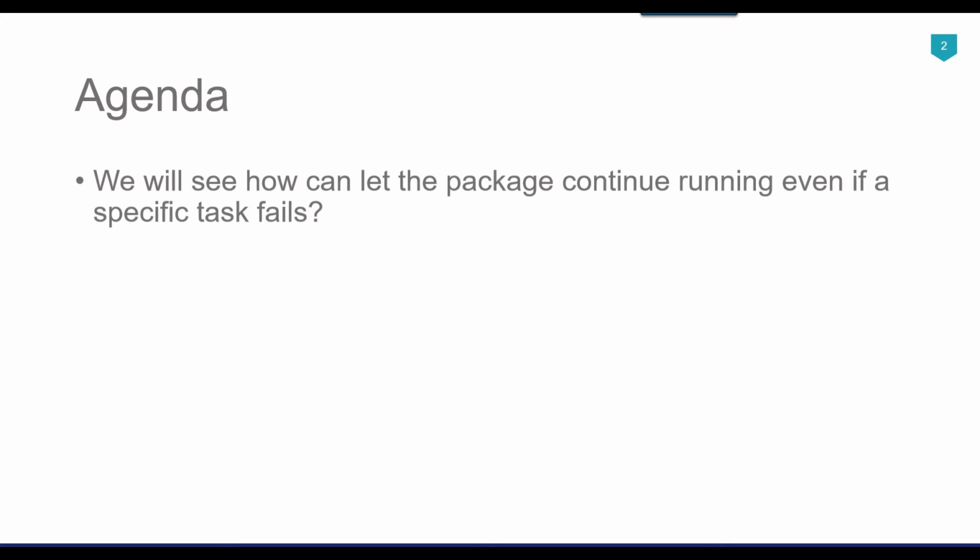All the other tasks in the SSIS package were running successfully, and only the send mail task was failing. So we had to come up with a solution where the SSIS package should not fail only if the send mail task fails, but if any other task fails then the package should fail. That was the requirement. So let's see how we can implement that, how we can let the package run even if it fails on a specific task.